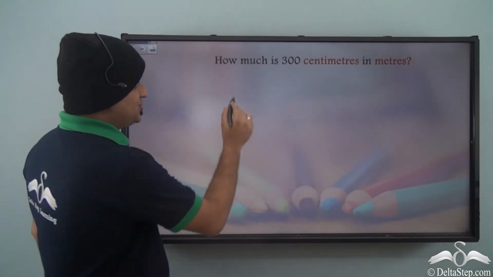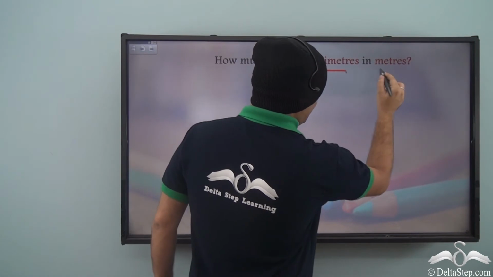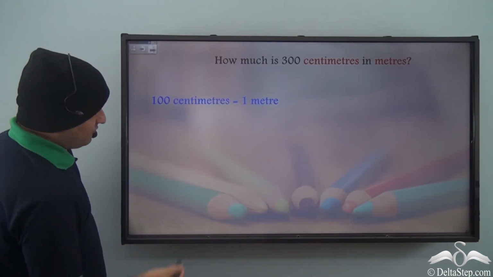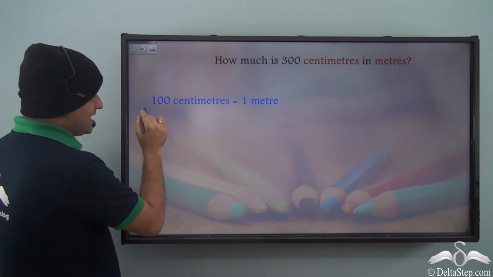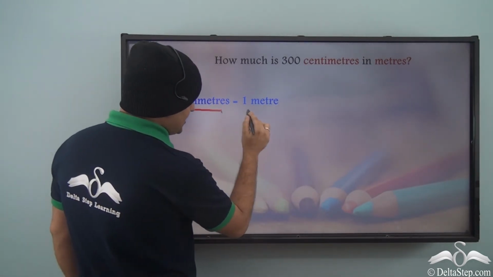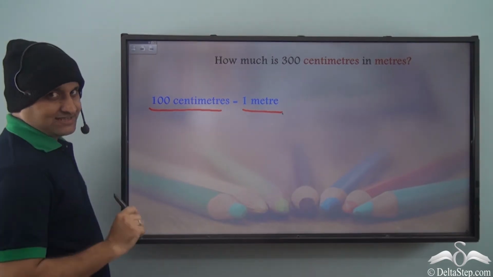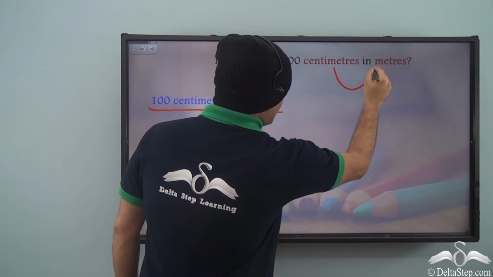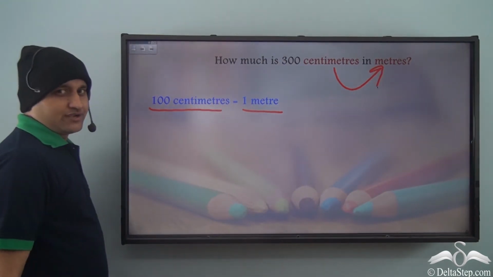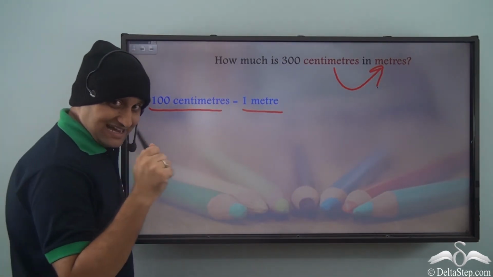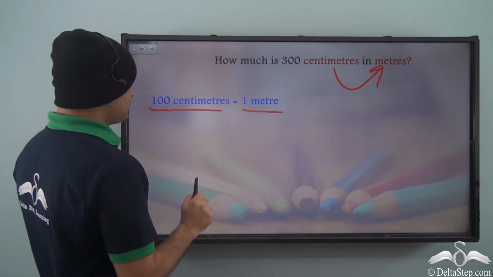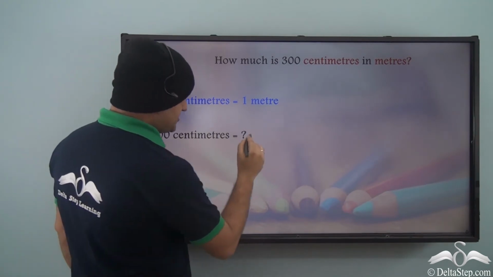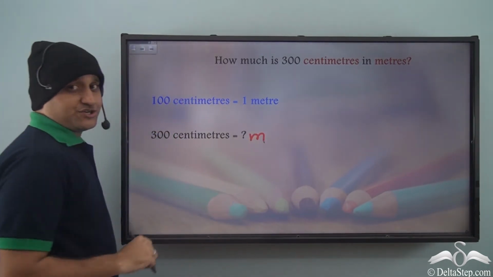How much is 300 centimeters in meters? Now, again, we know the conversion, that is 100 centimeters is equal to 1 meter, isn't it? And right now, we want to convert from a smaller unit to a larger unit. So what do we do? We divide. Now, what do we need to find? We need to find how much is 300 centimeters in meters.